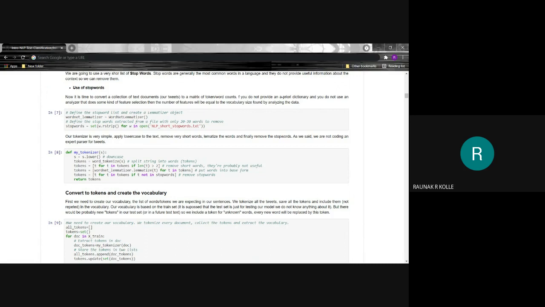But there would probably be a few new tokens in our test set or future test text. This is necessary so that the system can detect unexpected situations in the future.